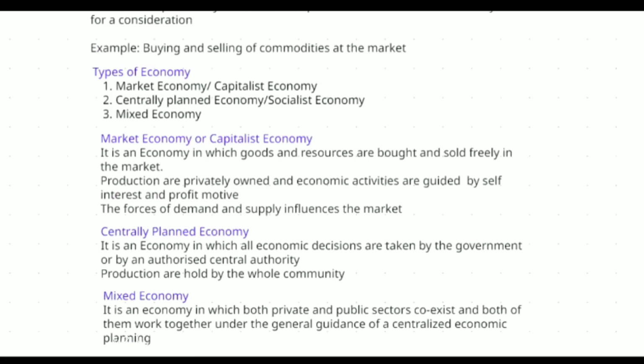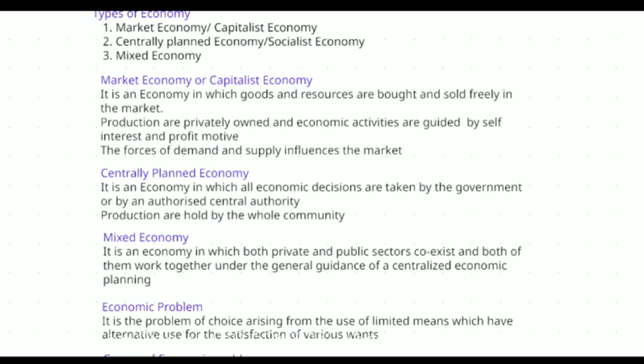Now, types of economy. There are three types of economy. One is market economy, or we call it capitalist economy. Next, centrally planned economy or socialist economy. And the third type is mixed economy. So, market economy or capitalist economy, what does it mean? Here, goods and resources are bought and sold freely in the market. That means there is no control over the production and selling of the product. When there is no control, how is it possible?